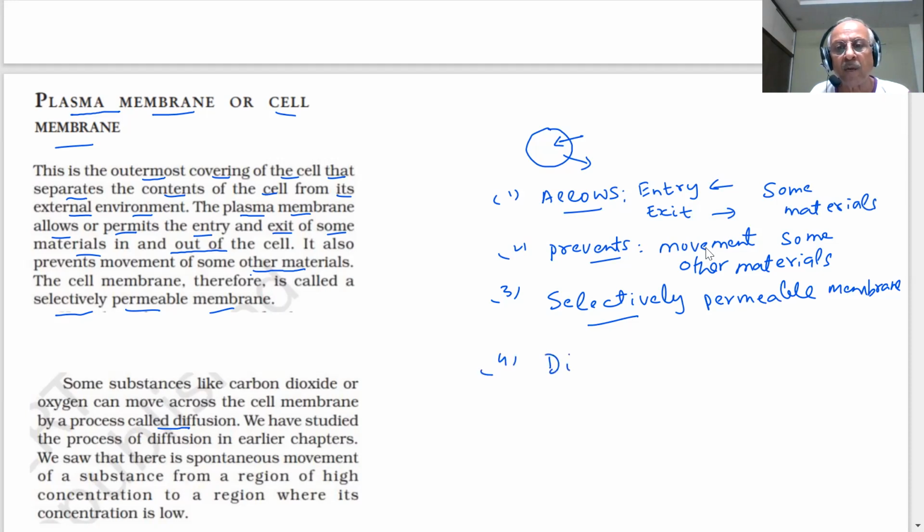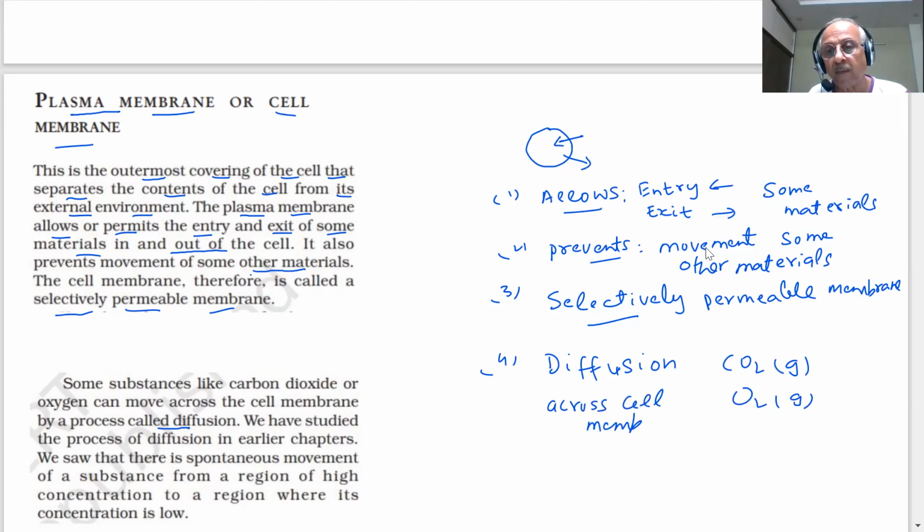So the oxygen gas or carbon dioxide gas can move across the cell membrane.